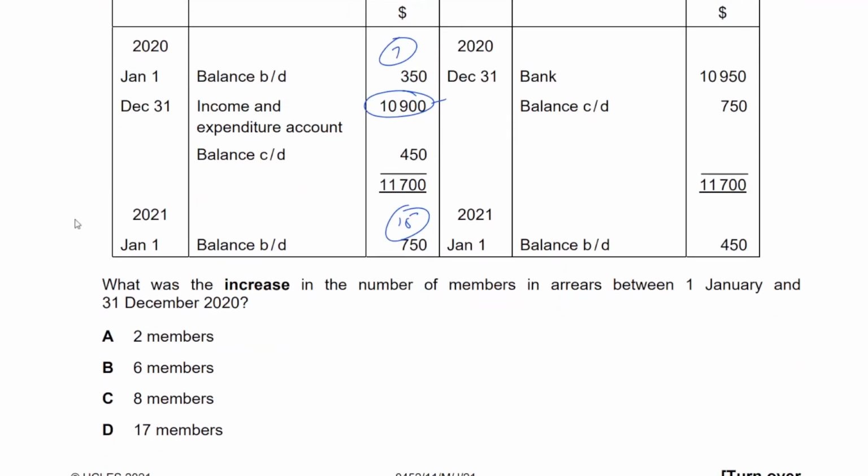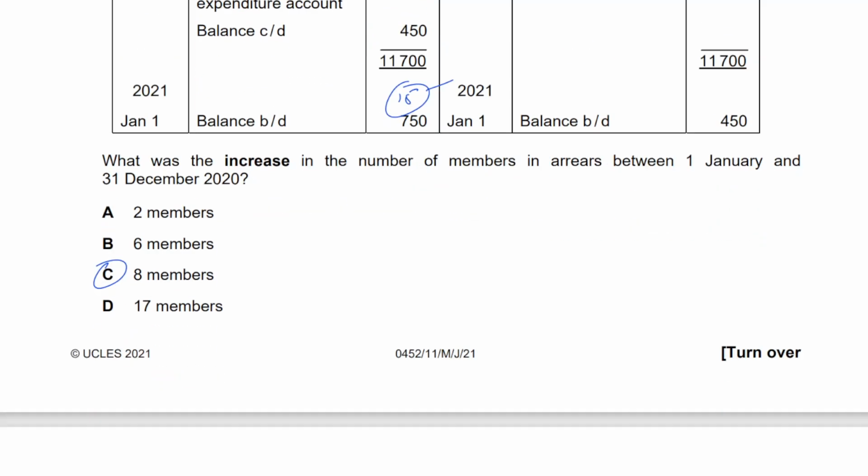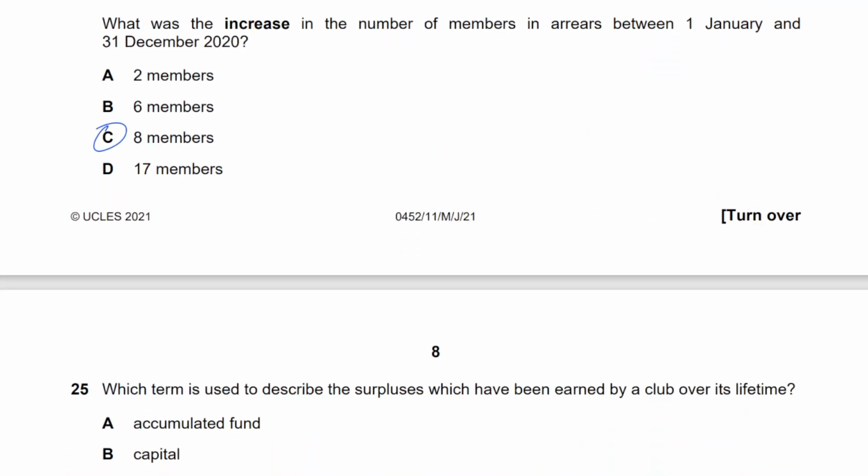And so previously, 7 members had not paid their amounts, but now 15 haven't. The increase over there is 15 minus 7, that is 8. 8 members. So 8 more members have not paid their subscription fee this time. Let's move on.